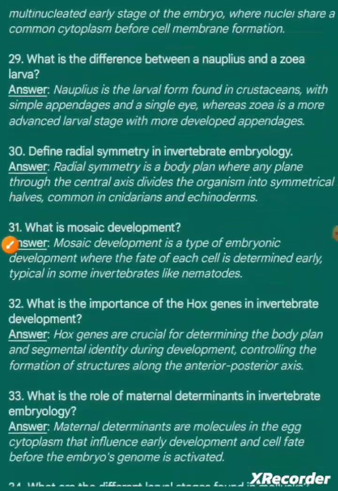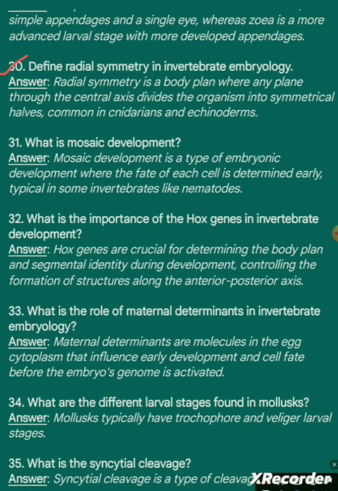Question number 30. Define radial symmetry in invertebrate embryology. Answer. Radial symmetry is a body plan where any plane through the central axis divides the organism into symmetrical halves, common in cnidarians and echinoderms.